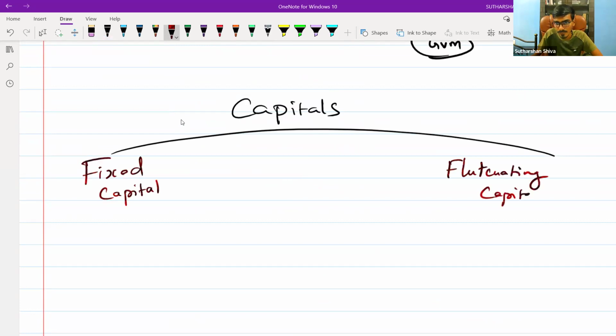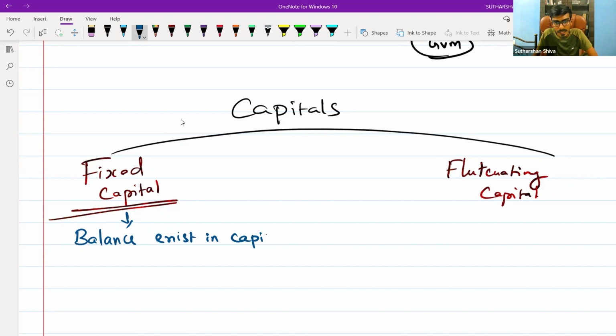Whenever the firm is following the fixed capital system, you will have capital accounts and current accounts. Current accounts will take care of all the subordinate entries. Only capital accounts will be there, so you will take the balance existing in capital accounts only.